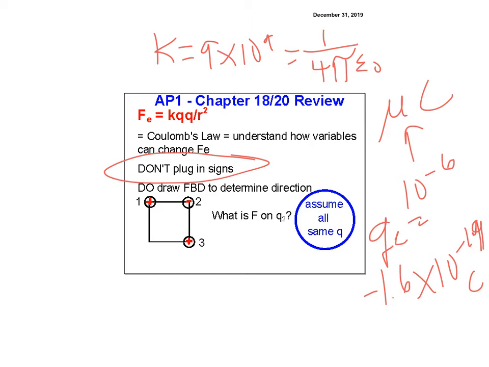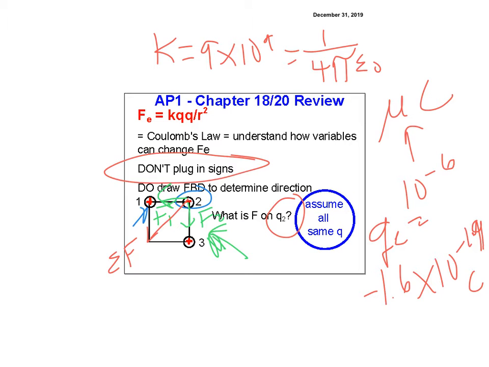So let's look at this one. You want to always do a free body diagram to determine the direction of the force, because that's what Coulomb's law is telling you. And I want to find the force on Q2. So I'm looking at this one right here. I look at number 1, and that's a positive charge, so it's going to attract it. So F1 is going to go in that direction. And then this one down here, that is F3. It's also going to attract it, so it's going to have a force this way, so it's going to have force 2. So that means my net force is going to be pointing in this direction.